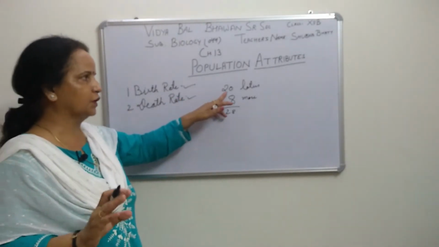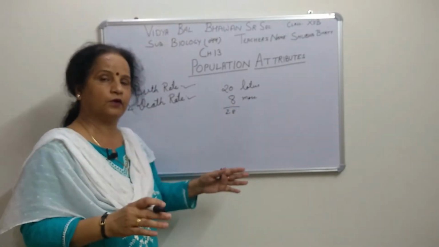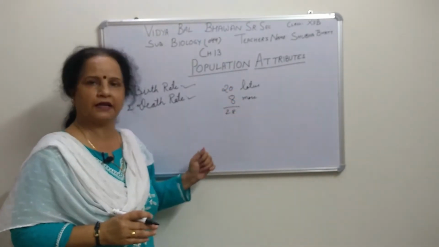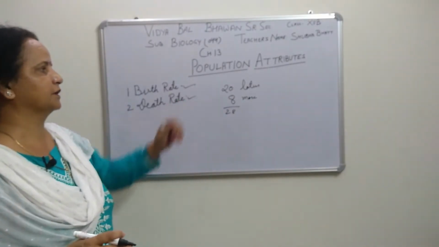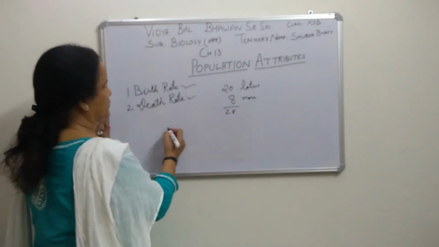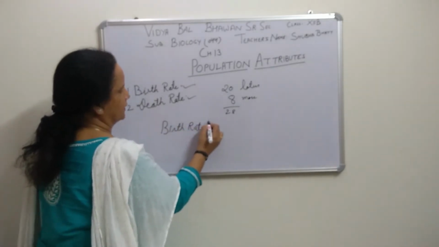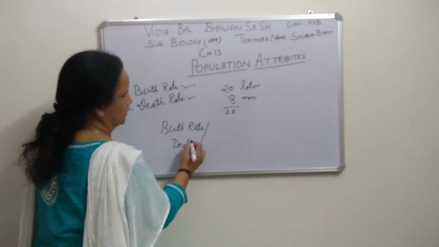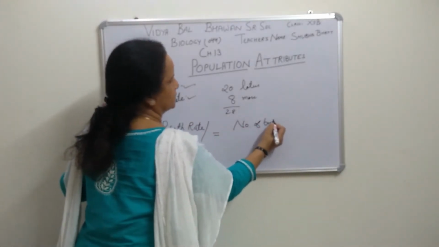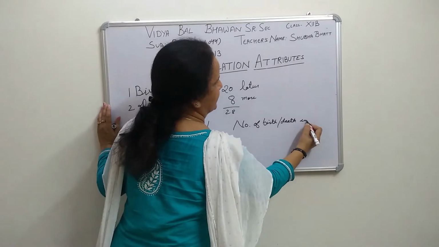20 lotus are there. I told you 8 more were added in that pond, or maybe 8 lotus died in that particular pond. In the case of death, it will be 20 minus 8, 12 are left, right? So how do we find the birth rate, and we will find the death rate also. The formula: birth rate, or you can say death rate also, is equal to number of births or deaths in a given time,